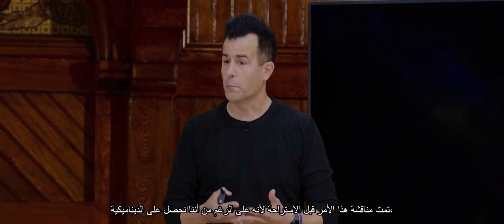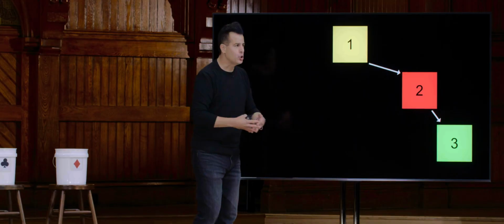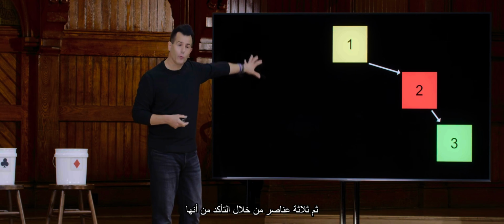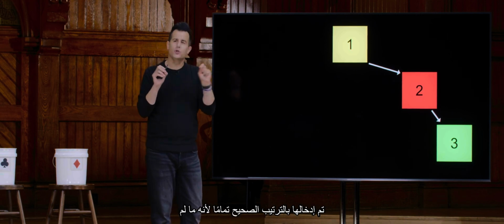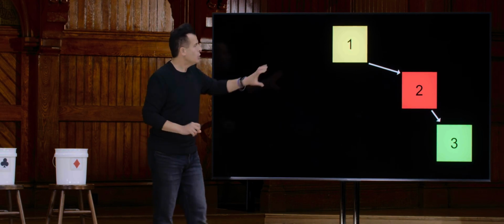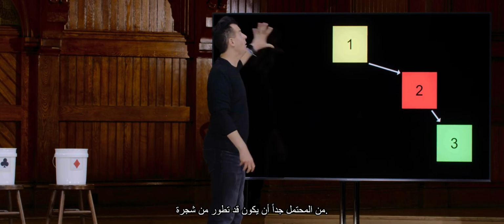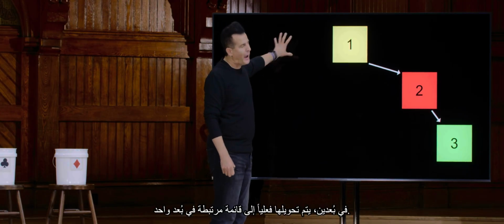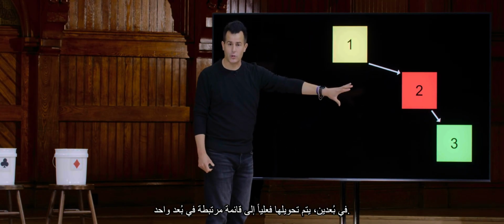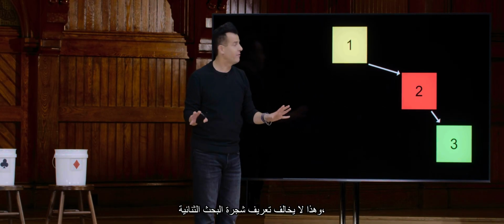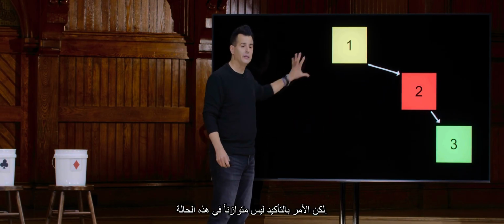What have I accidentally created in memory then? A linked list, which is bad for all the reasons we discussed before the break, because even though we're getting the dynamism, it's devolving into big O of n. So I've kind of manipulated the situation here with the original example with 7 elements and then 3 elements by making sure that they were inserted in just the right order. Because unless you are clever about how you build the tree in memory, it could very well devolve from a tree in 2 dimensions into actually a linked list in 1 dimension. And now this is just a long and stringy tree that does not violate the binary search tree definition, but it is surely not balanced in this case.